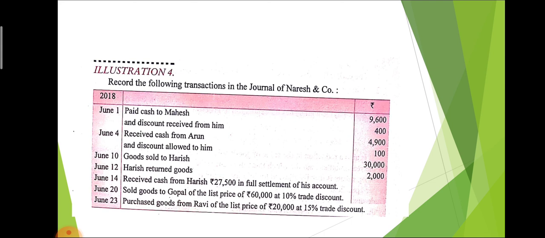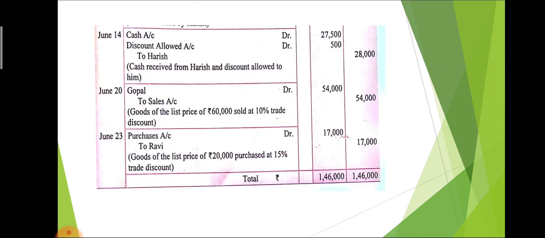So we directly reduce the amount. So the journal entry will be purchase account debit to Ravi, that is 20,000 minus 3,000, we get the final amount, that is 17,000. And the total of both sides, it means debit side and credit side, is 1,46,000. That checks the arithmetical accuracy.